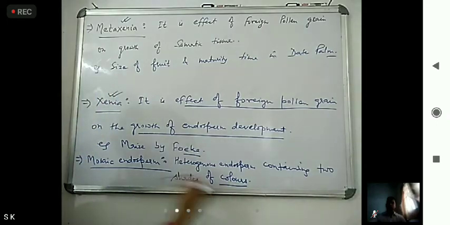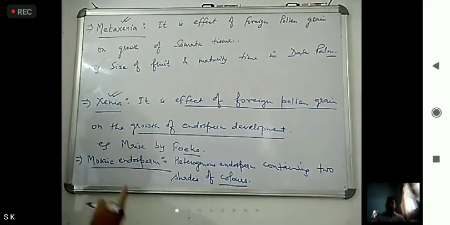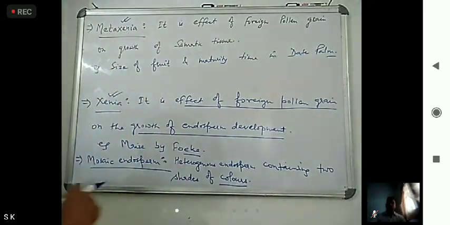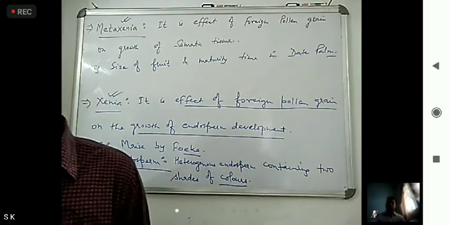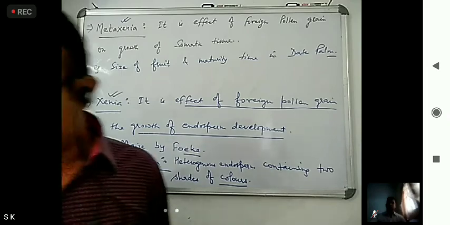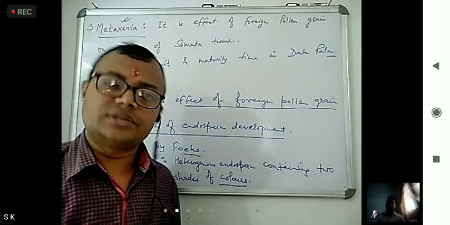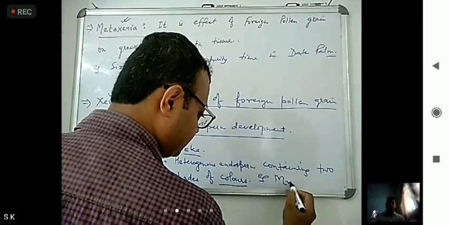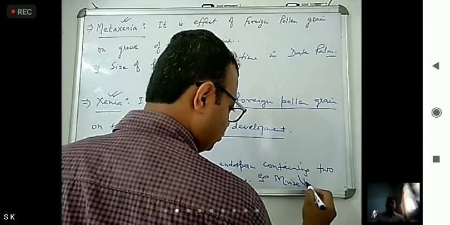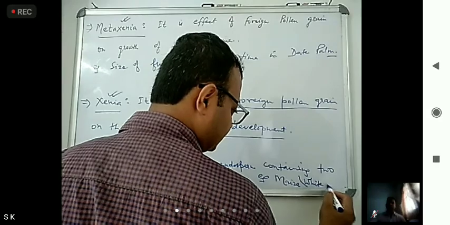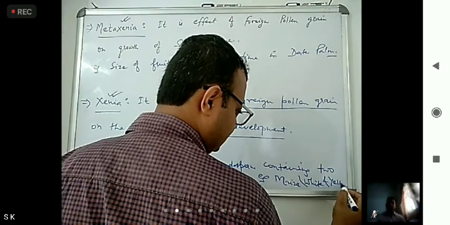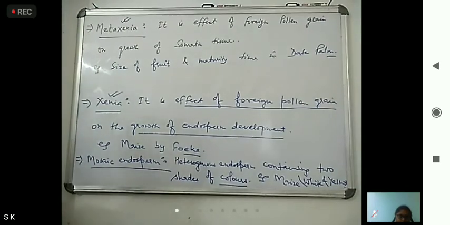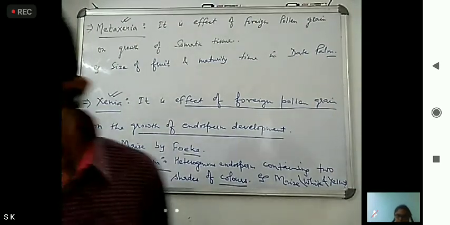These two sets of colors in a heterogeneous endosperm look like a mosaic pattern, and that's why it is known as mosaic endosperm. It is also shown in maize, showing white and yellow patches.